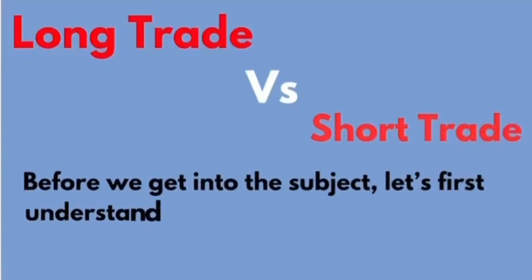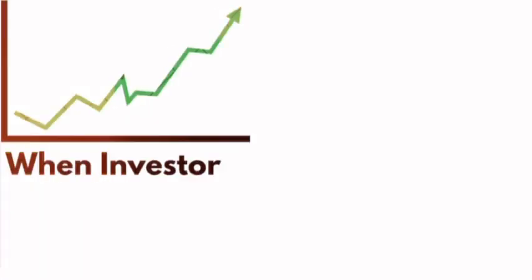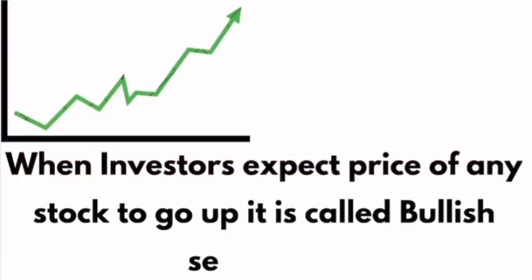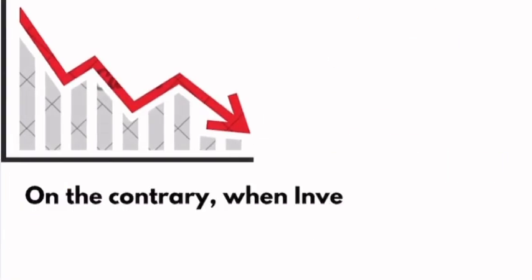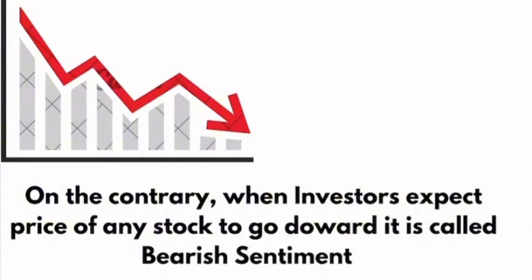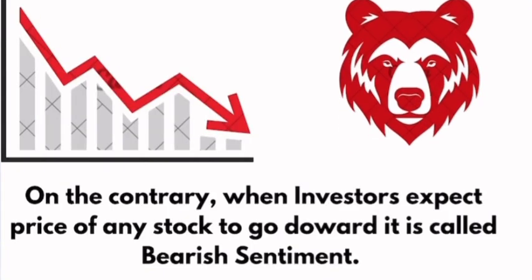Before we get into the subject, let's first understand what is bullish and bearish sentiment in the market. When investors expect the price of any stock to go upward, it is called bullish sentiment. On the contrary, when investors expect the price of any stock to go downward, it is called bearish sentiment.